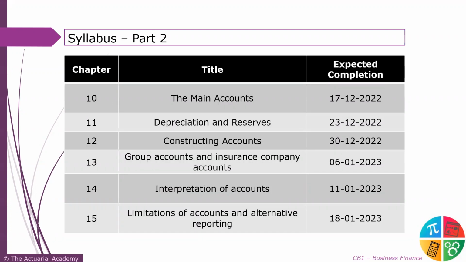Then we'll look at the main thing, which is group and insurance company accounts. How does the insurance company carry the account? And chapter 14, very important chapter, looking at interpretation of accounts. कि accounts का तुम्हारे पास balance sheet है, you have the P&L, you have the ledger, you have the cash flows. Now what to interpret?